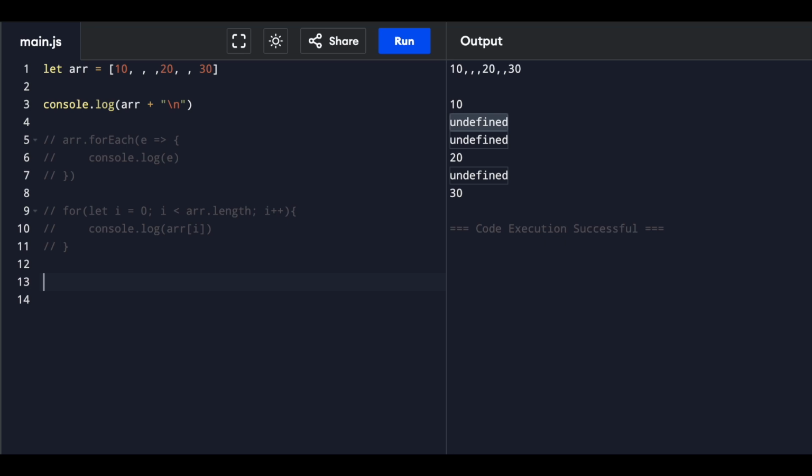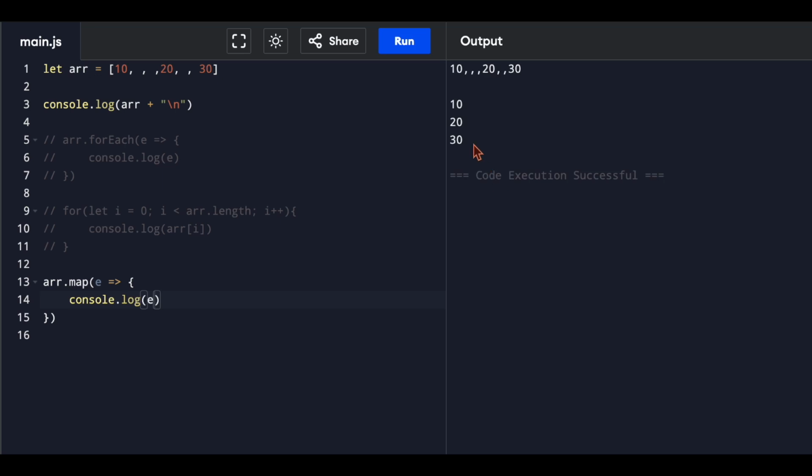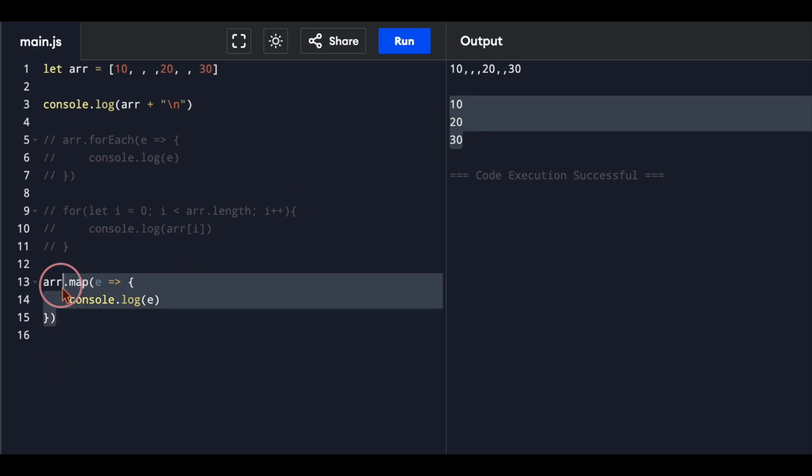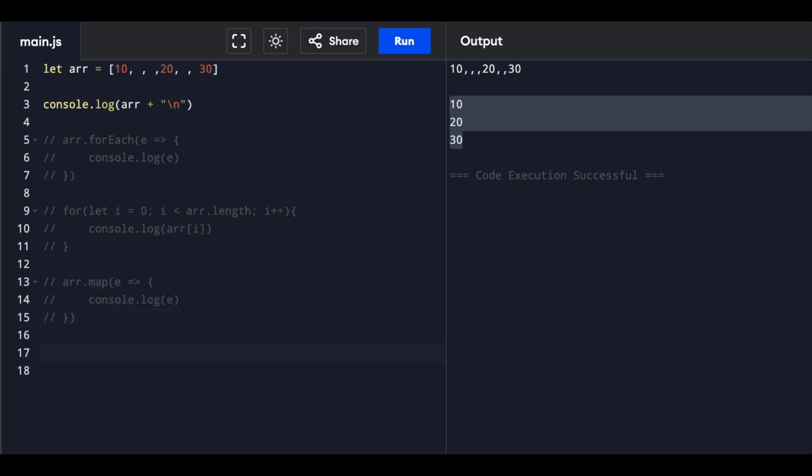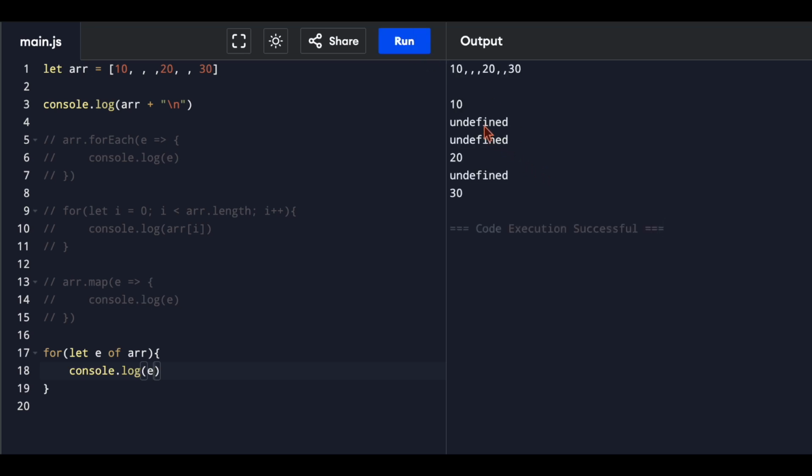Let's try the same thing with another loop, and we'll use map this time. We'll simply map over all our items in the array and console log as we have done before. If we run this again, the empty values are ignored. Let's comment this code as well, and now let's use a for...of loop. We'll simply console log the elements using the for...of loop, and this time if we run the code, well, the undefined elements are back.